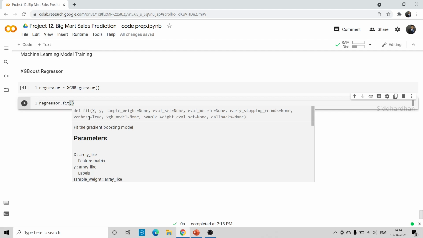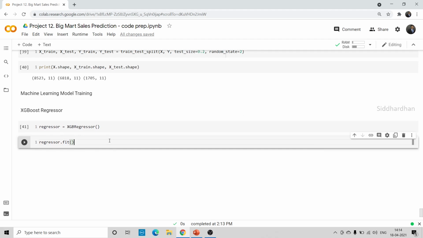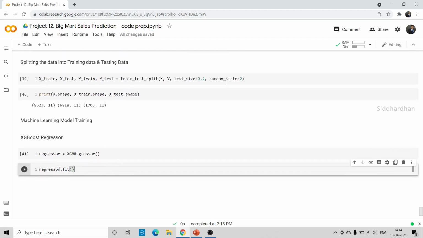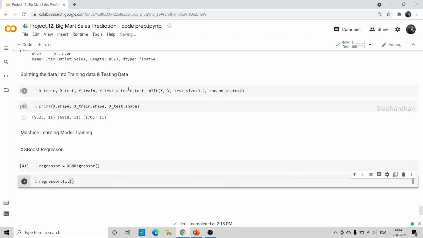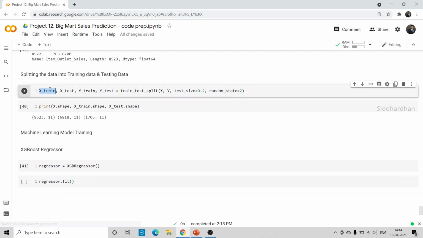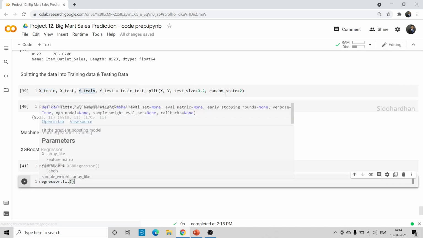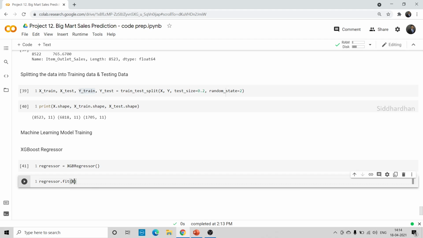So in the fit, we need to mention the training data. As I've told you, we will be training our machine learning model with this training data, and we will be testing it with testing data, right? Evaluating with the testing data. So here the training data are X train and the corresponding price value is in Y train. So we need to mention it here. So X train